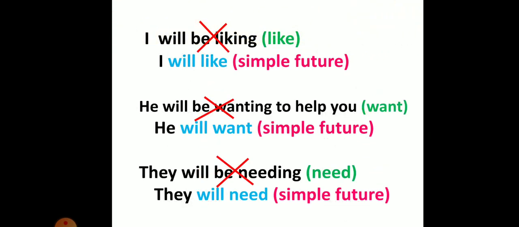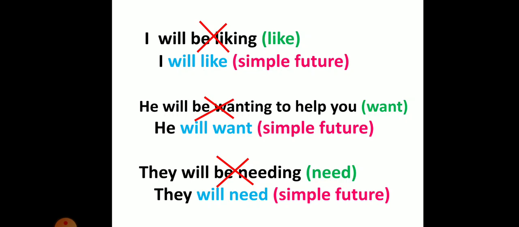Here are some examples. I will be liking. Here we have verb to like. It is a stative verb. So this sentence is wrong. We don't say I will be liking. We say I will like. Since we are talking about future, we use the simple future. I will like. He will be wanting to help you. Verb to want is a stative verb.